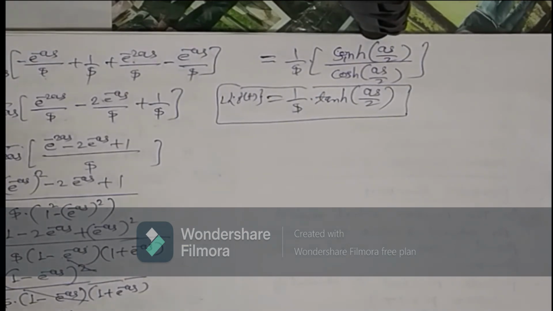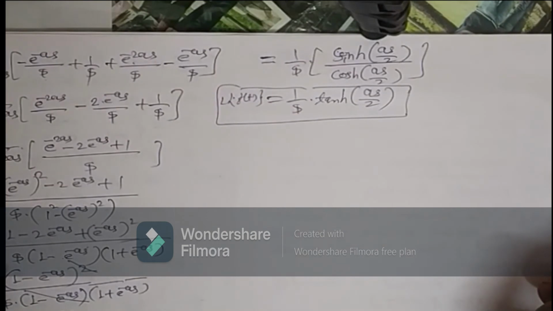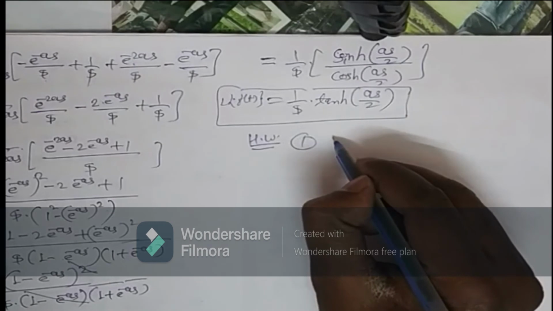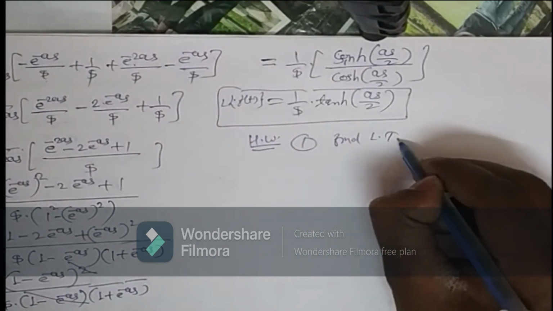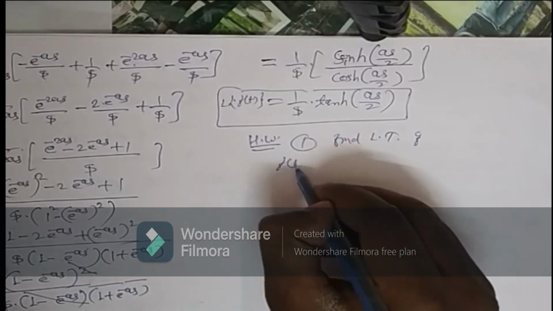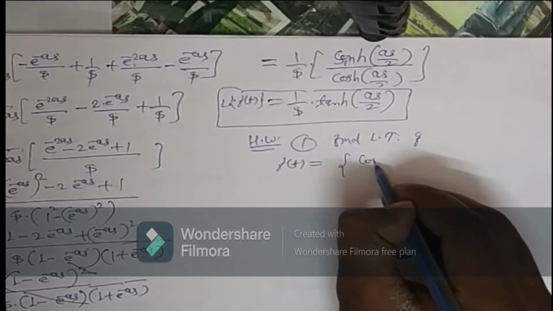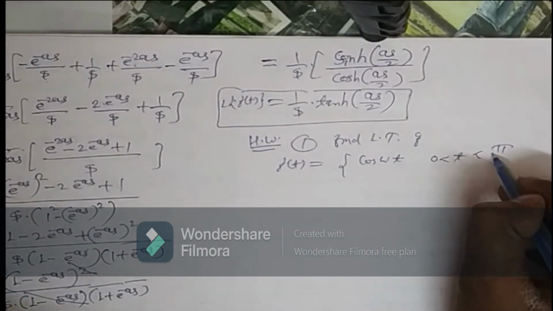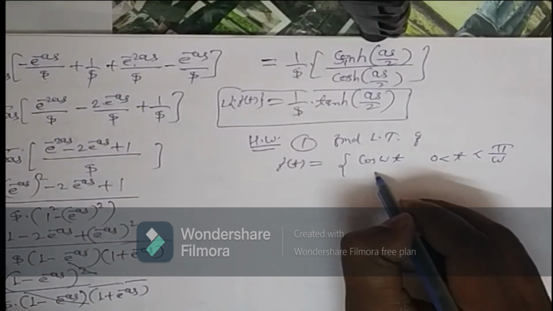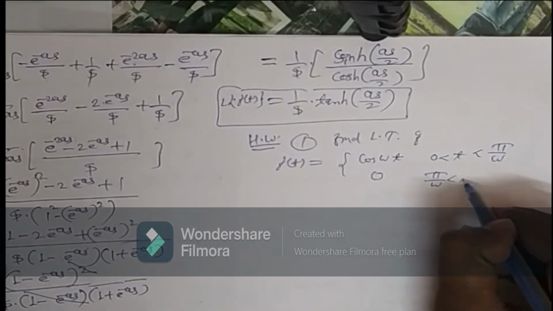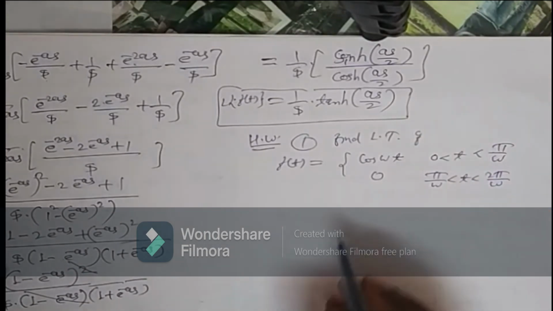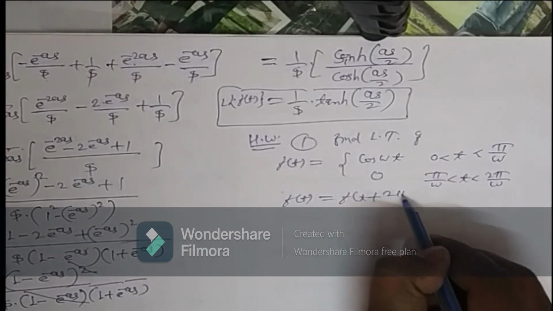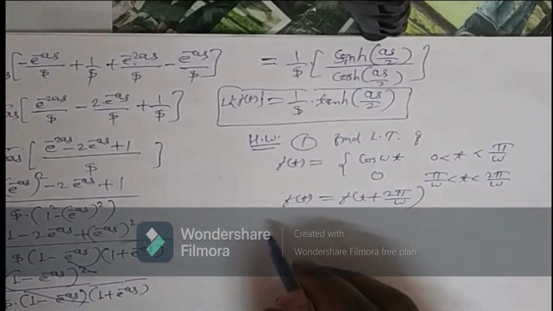Okay. So now let us take another example, that is for homework. Example number 1. Find the Laplace transform of f of t equal to cos omega t, for 0 less than t less than pi by omega, and equal to 0 for pi by omega less than t less than 2 pi by omega, and f of t equal to f of t plus 2 pi by omega. That means the period is 2 pi by omega.